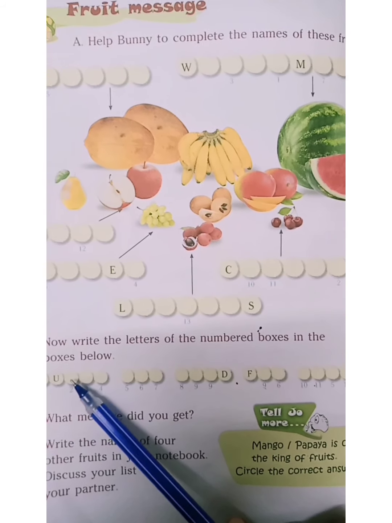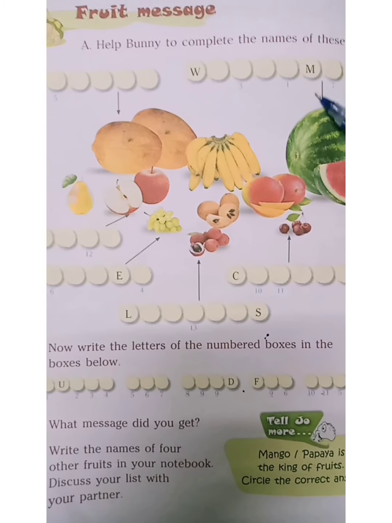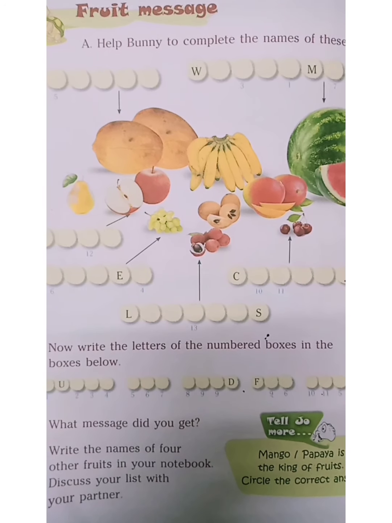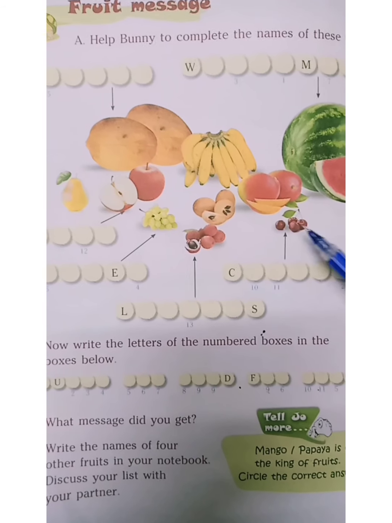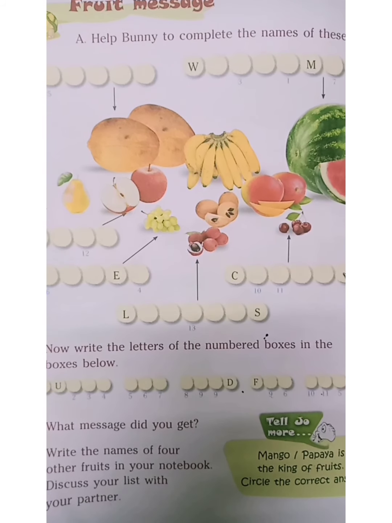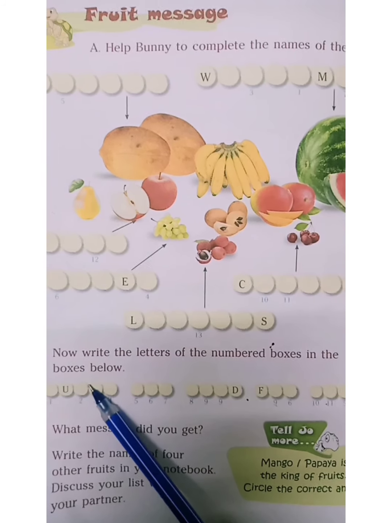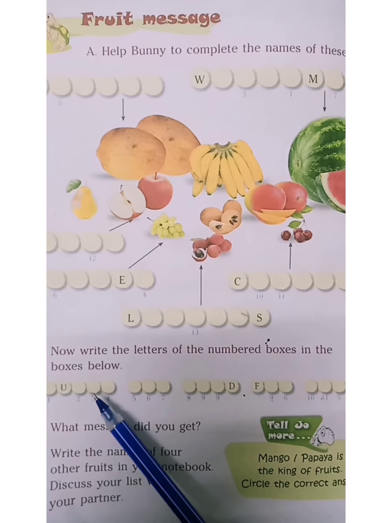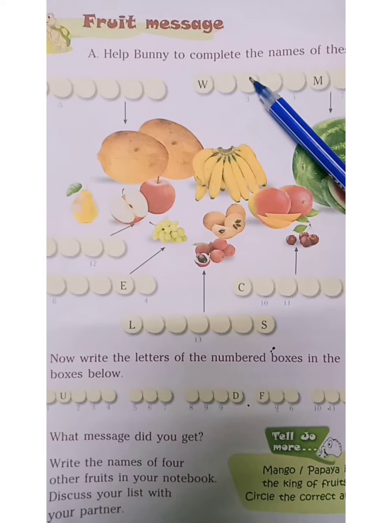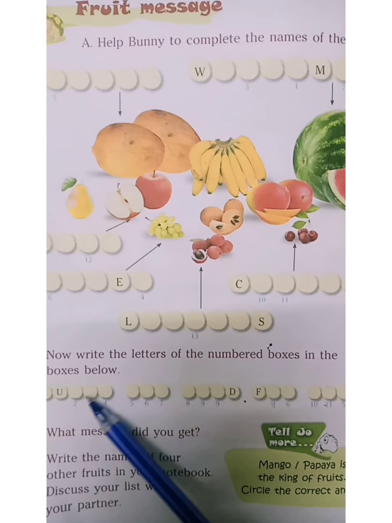Then number 2. In number 2, which alphabet is here? Look here. Where is 2? Number 2. Yes. Which alphabet is here? Cherries. C-H-E-R-R-I. Which alphabet is here? I. So you have to write here I. Okay. Then number 3. Where is 3? Look here. 3. Yes. W-A-T. So you have to write here T.